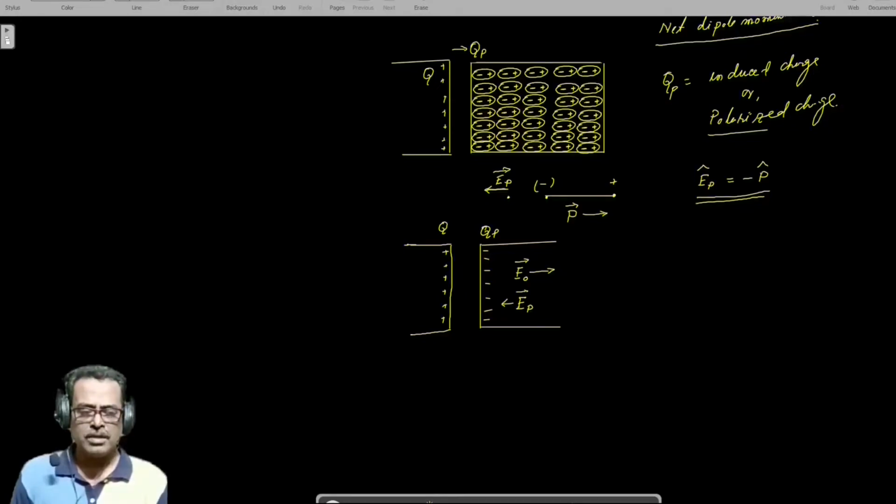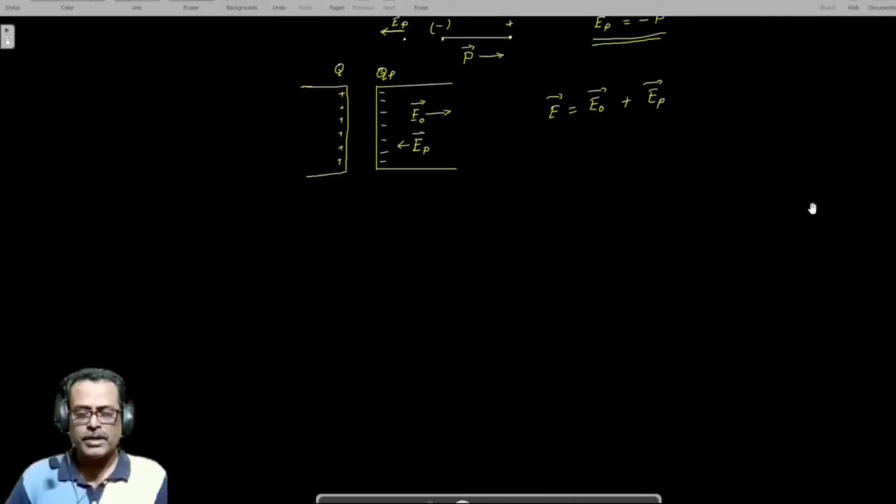So there is a net field inside, E equal to E0 plus EP. Now the polarization vector, what is that? The polarization vector is the dipole moment per unit volume.